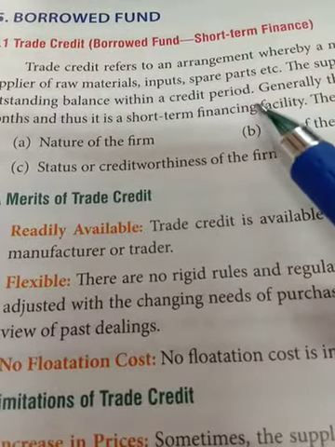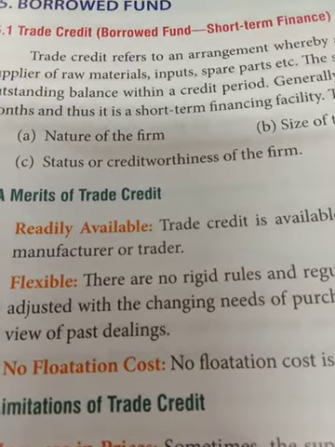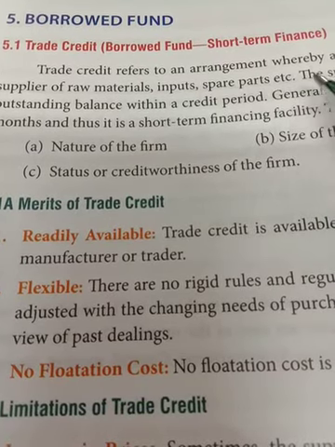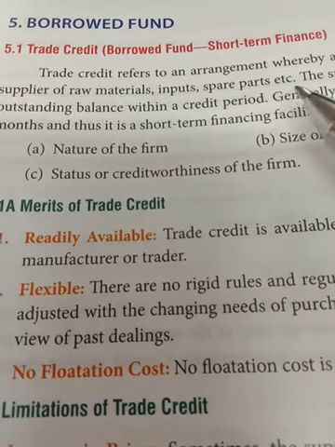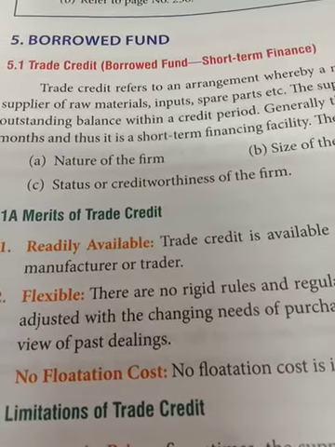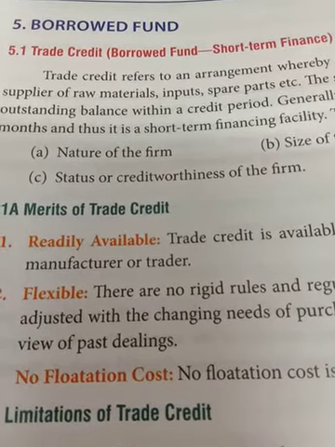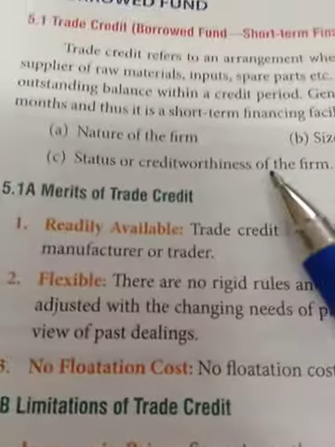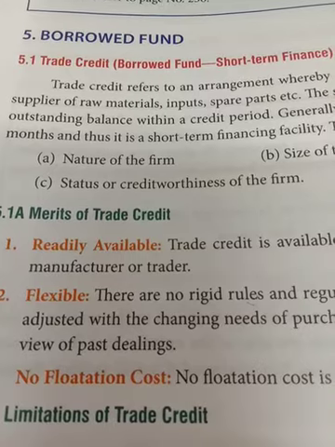In the case of trade credit, that is the arrangement basically between the supplier and the manufacturer. What is the agreement? The manufacturer is supplying the product or the goods to the supplier, and the supplier is not paying for that. So the supplier is getting the product from the manufacturer and then supplies it to the next retailer or to the final consumer. And when the payment has been collected by the supplier from the retailer or the consumer, then the payment is made by the supplier to the manufacturer. So this is a type of trade credit. That is very normal. Definitely only the final consumer pays back the amount in cash, otherwise all the purchasers are doing trade credit here.